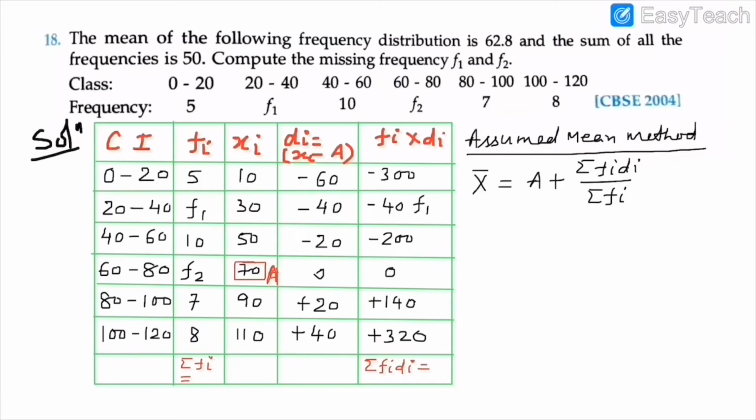Add all negative values and all positive values. Finally, find the sum of all fi into di. Definitely you can see here the positive values total just 460, and the negative values are 300 and 200, that is 500. So you will get a negative value.